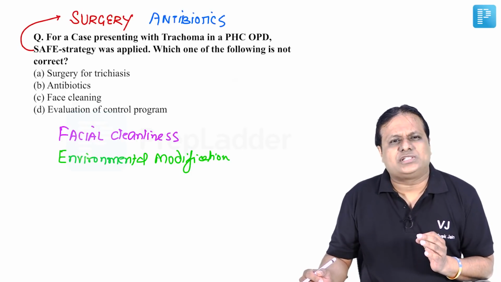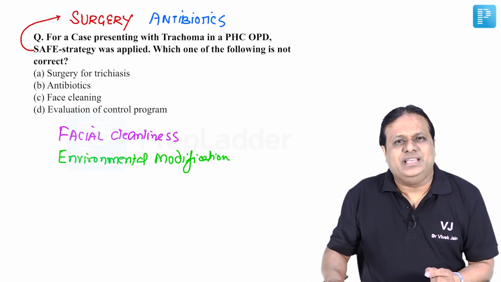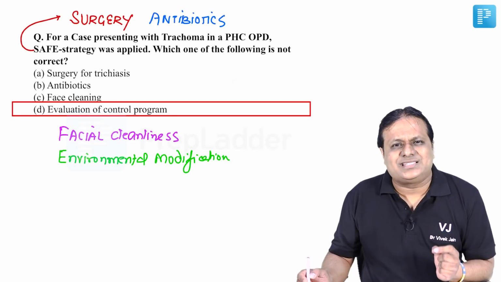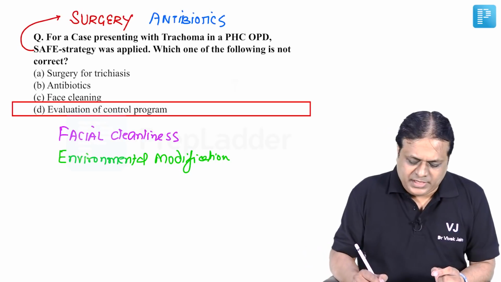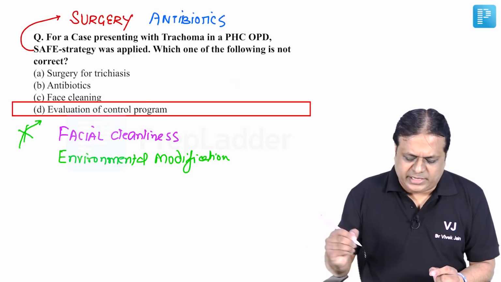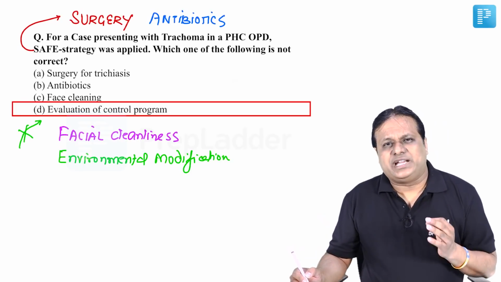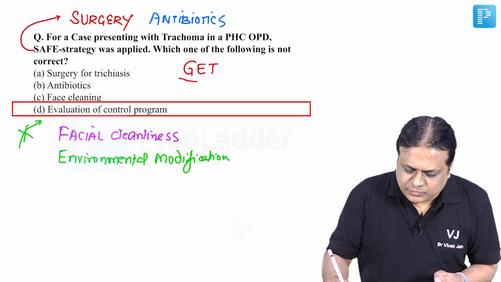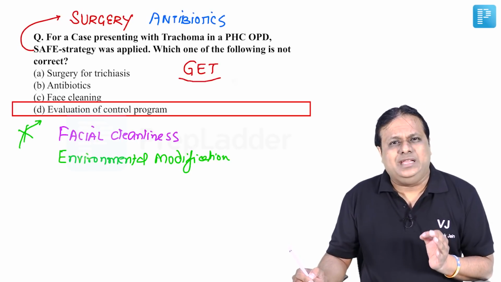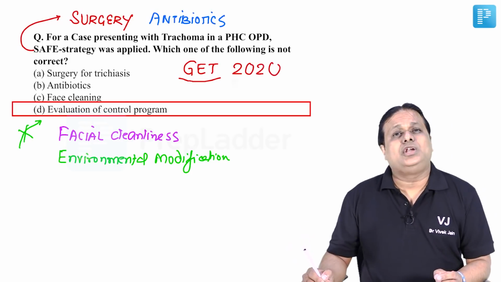So the answer to this question, they are asking which of the following is not correct. So SAFE strategy, the answer is E is environmental hygiene, sanitation or modification. It does not indicate evaluation of health services. Please remember, the SAFE strategy was used to achieve GET. What is GET? Global elimination of trachoma by the year 2020.